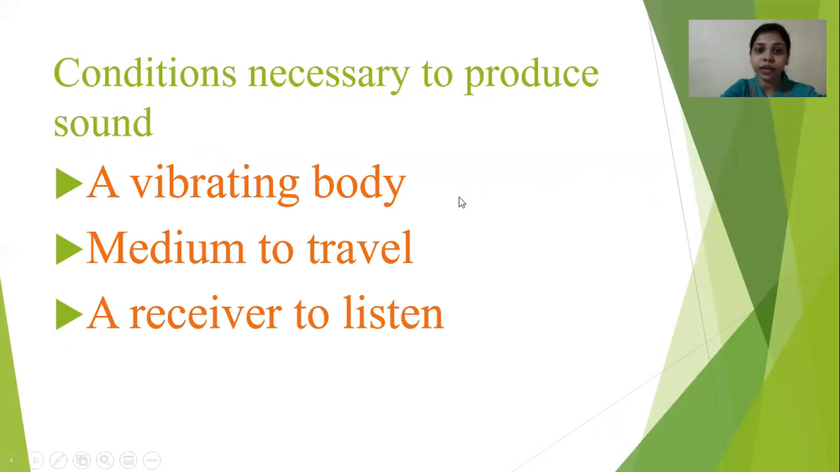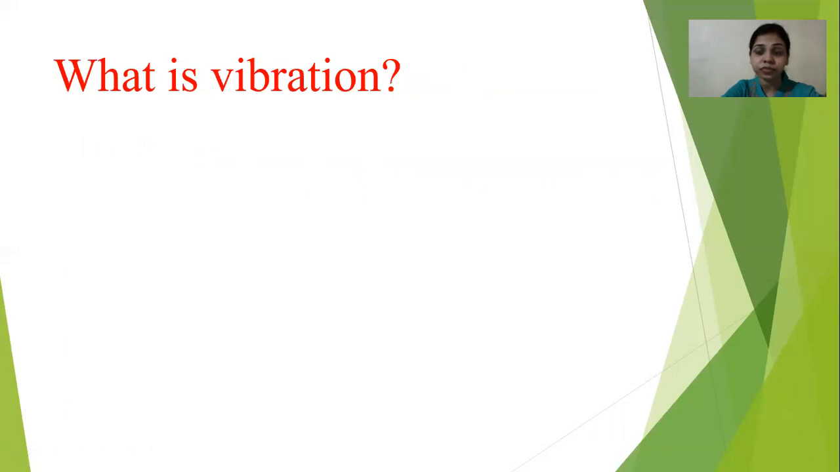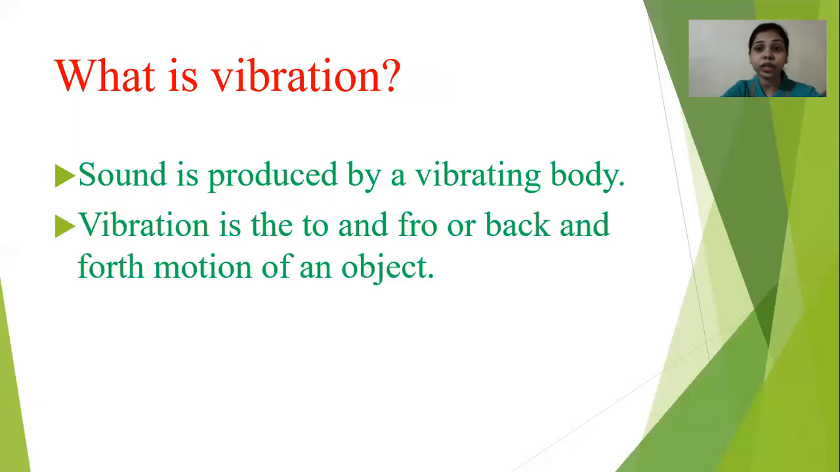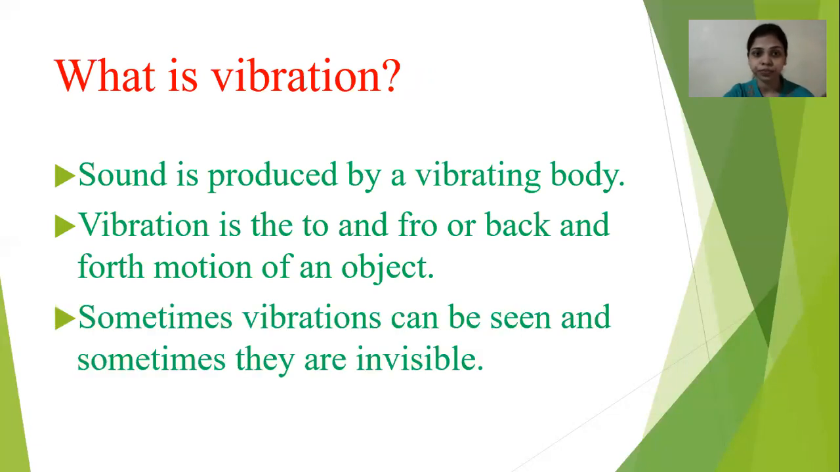Now the first is a vibrating body. Now what is vibration? With the help of vibration only, the sound is produced. So what is vibration? Vibration is nothing but the to and fro or back and forth motion of a body. We learned about vibrational motion or oscillatory motion, right? Oscillatory motion means to and fro motion. Up and down is also here, to and fro is also there, backward and forward is also there. Okay, so vibration is the to and fro or back and forth motion of an object.